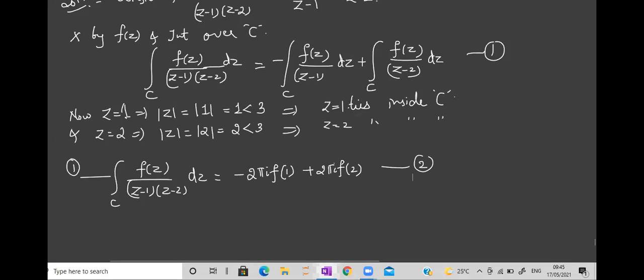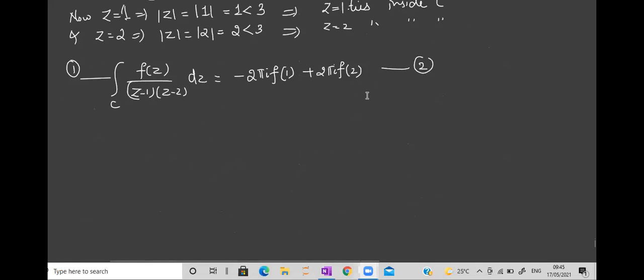Now, tell me what is f of z? Sin pi z square plus cos pi z square. So put f of z equal to the entire numerator, sin pi z square plus cos pi z square.